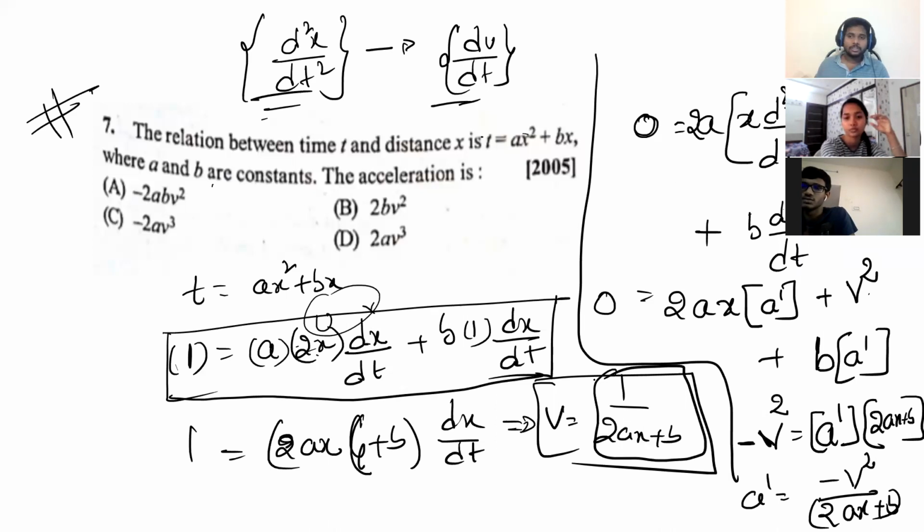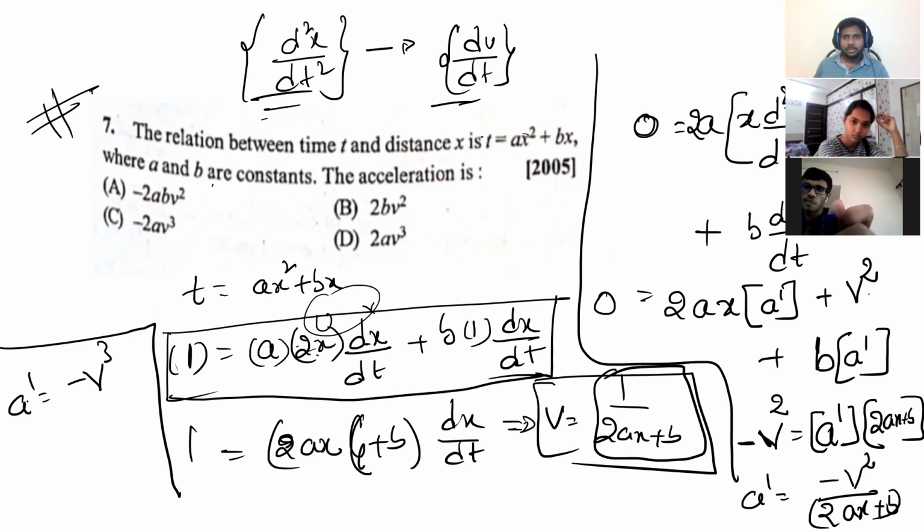What is 1 by 2ax plus b? It is v, sir. So I can eliminate it and write a dash is equal to minus v cube, right? Minus v cube. But where is my constant? The constant is not coming, sir. Where did something go wrong?